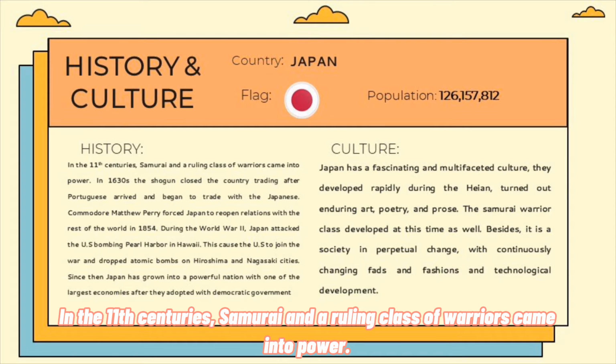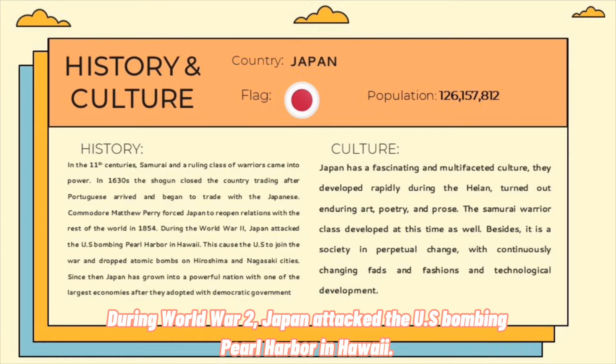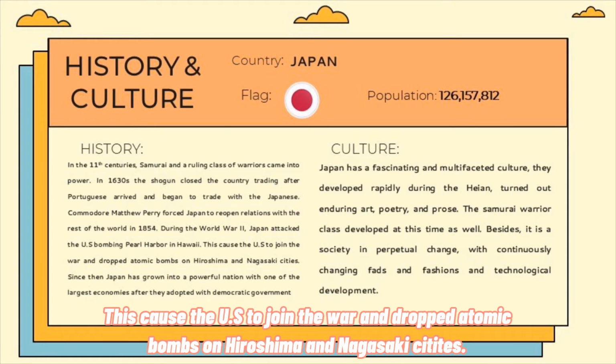In the 11th century, samurai and a ruling class of warriors came into power. In the 1630s, the shogun closed the country to trading after the Portuguese arrived and began to trade with the Japanese. During World War II, Japan attacked the US, bombing Pearl Harbor in Hawaii. This caused the US to join the war and drop atomic bombs on Hiroshima and Nagasaki cities.